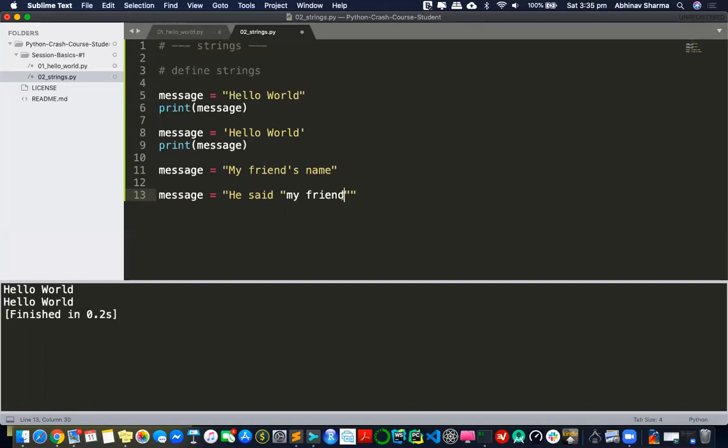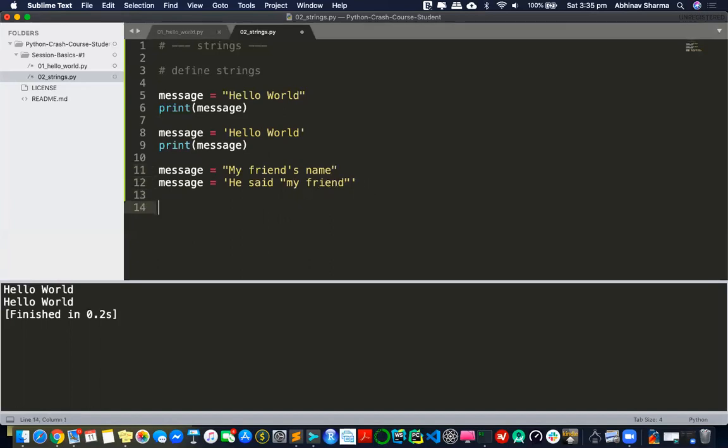You see, the color is weird now, and this line will definitely break because it says that it doesn't understand this double quote. So the neat way to avoid this is to use a single quote whenever I have a double quote, and whenever I have a single quote, I can use a double quote, and vice versa. That is the takeaway of how you define a string.